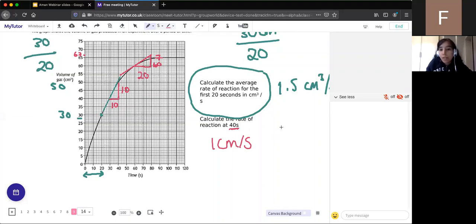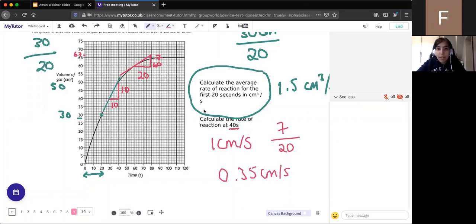So it's gone up 7 divided by 20. So change in y divided by change in x, and again we're expecting a massive decrease in the rate, so 7 divided by 20 will give you an answer of 0.35 centimeters cubed per second.